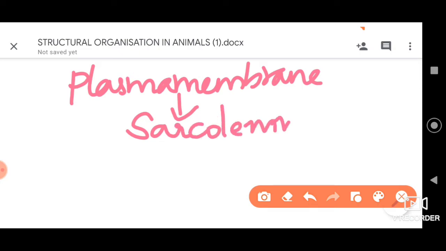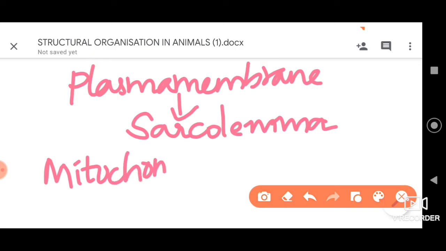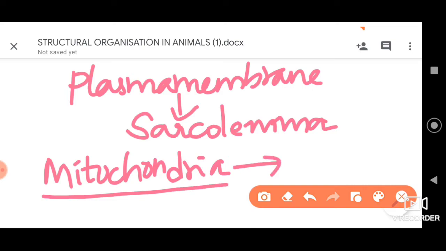This sarcoplasm, that is the cytoplasm of the muscle fiber, has many mitochondria. All the mitochondria together are called sarcosomes.